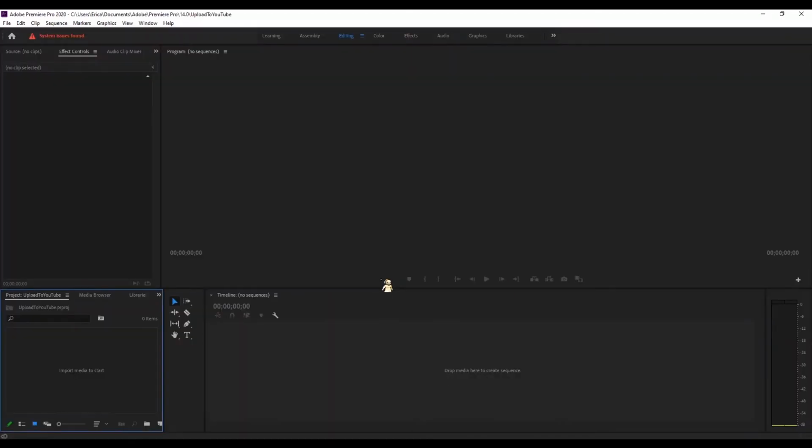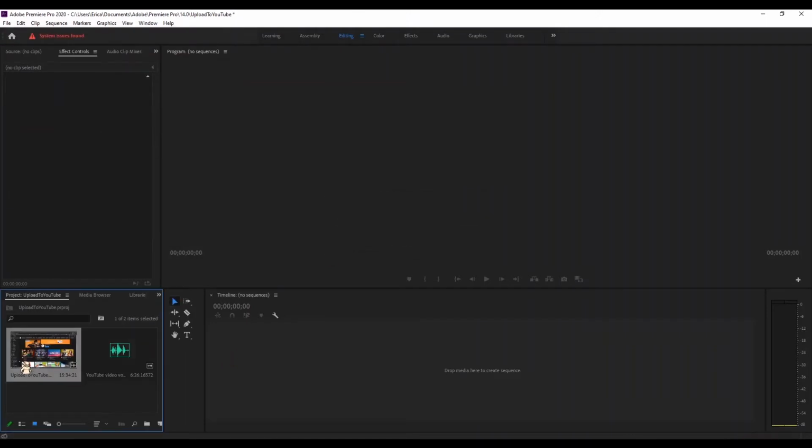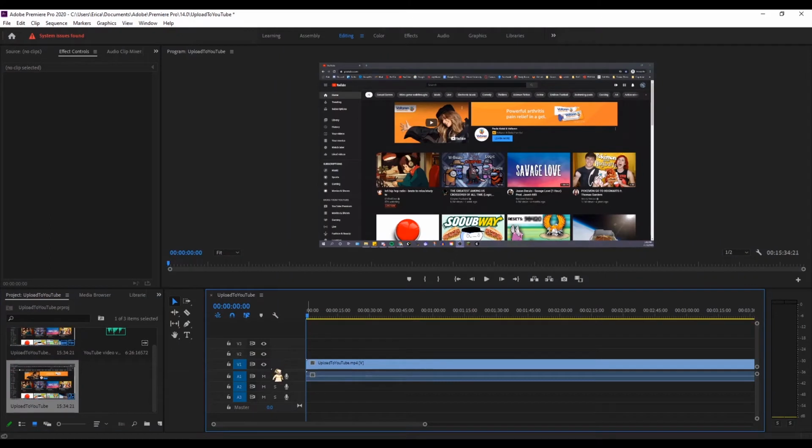Your project will be blank at first. To bring in videos and audio for your project, find the files on your computer and drag them into the box in the lower left corner where it says Import Media to Start. Then, drag in the first piece of media you want in your project to the large rectangle to the right. Here you will see you have 3 spaces for videos and 3 spaces for audio.